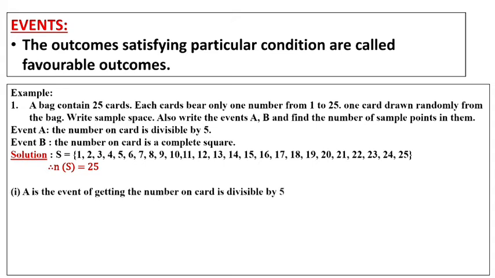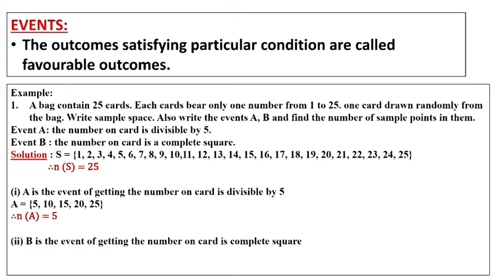A is the event of getting a number on the card that is divisible by 5. Divisible by 5 means the table of 5. So what will come in the table of 5? 5, 10, 15, 20 and 25, because the maximum number is 25. A equals curly bracket 5, 10, 15, 20 and 25. Therefore n(A) is how much? How many elements are there? 5.